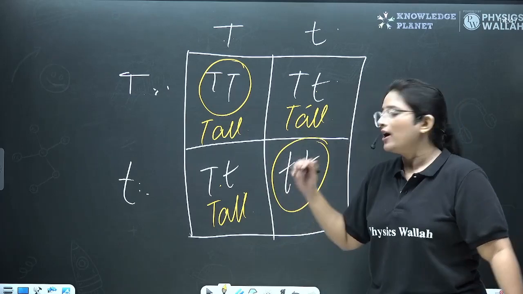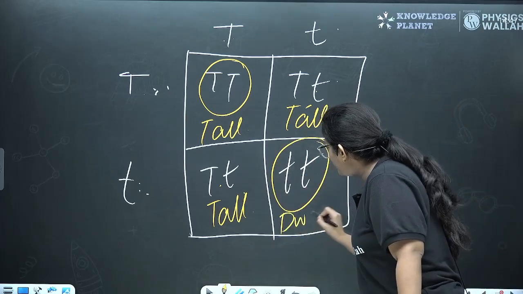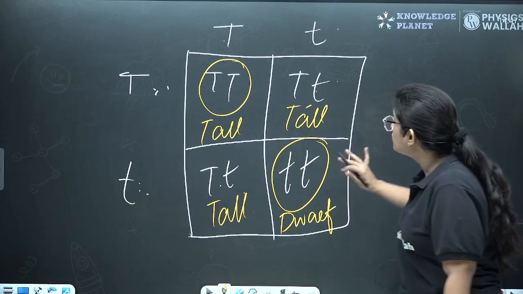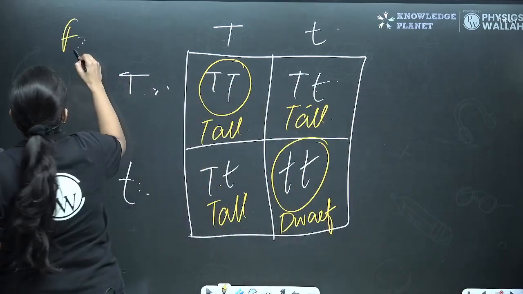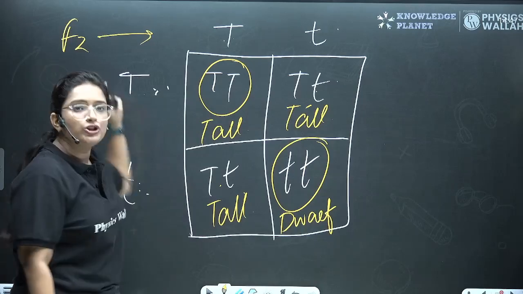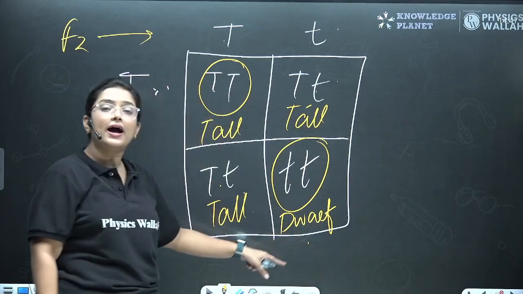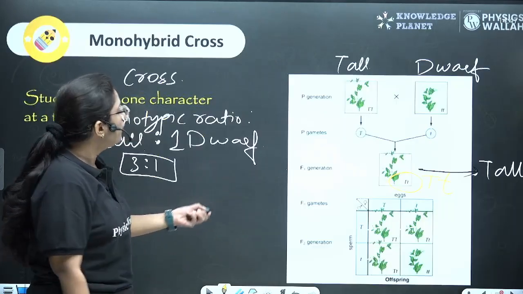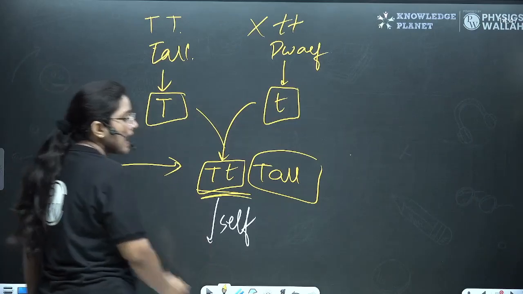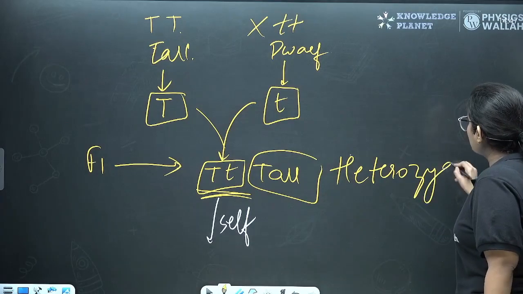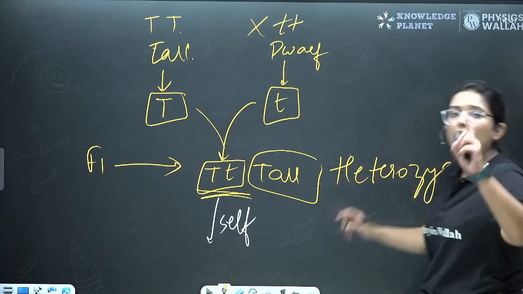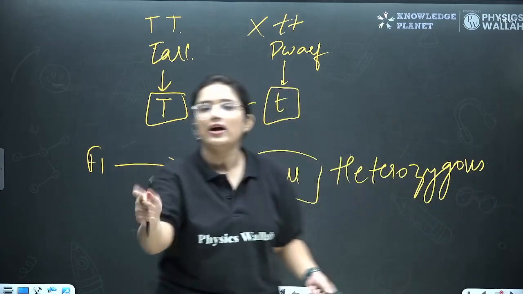That means here the plant would be dwarf. So this could only happen in the F2 generation, right? In the F2 generation, you can only get a dwarf plant when in the first generation you have a heterozygous, that means 1 dominant and 1 recessive allele.